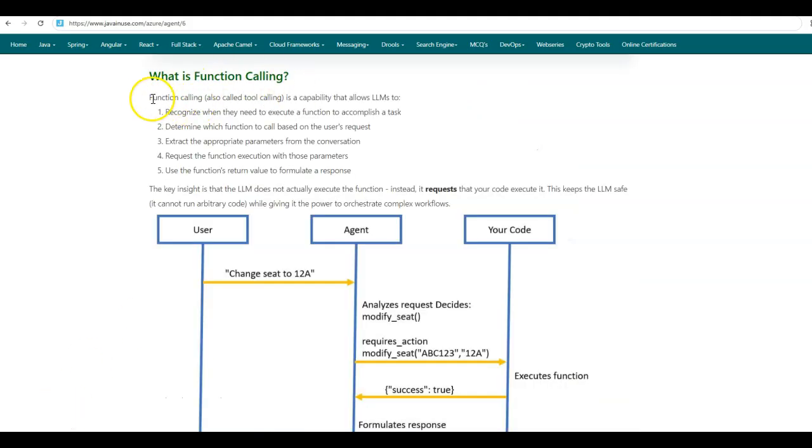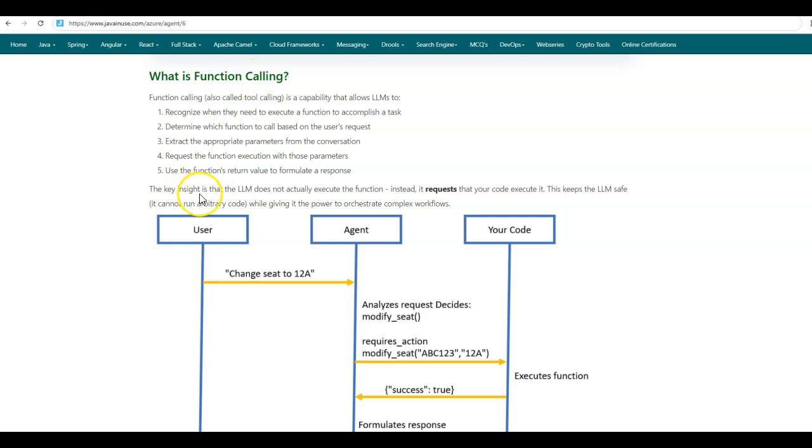So what is function calling? Function calling, also called tool calling, is a capability that allows LLMs to recognize when they need to execute a function to accomplish a task. Whenever the user requests something, the LLM will recognize that it needs to execute a function in order to complete the user request. Based on the user request, it determines which function to call. In order to call this function, it extracts the appropriate parameters from the user conversation. Next, it requests the function execution with those parameters. And finally, when the function is executed, based on its return values, it gives a response back to the user.